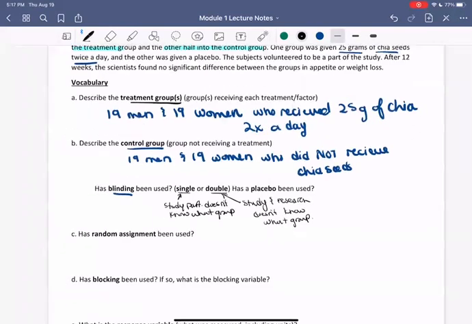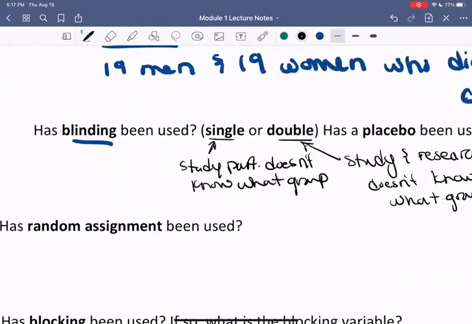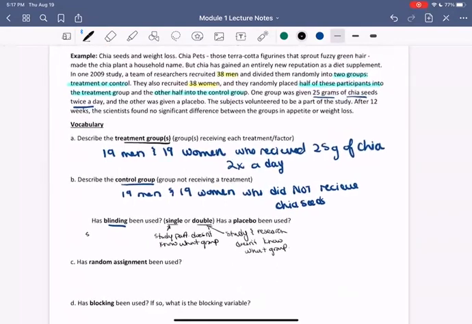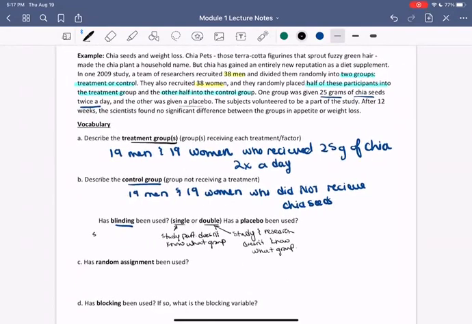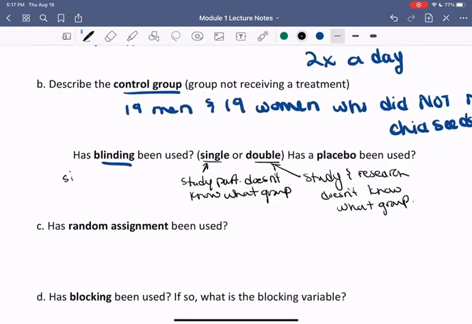So from the language, we can see that this does seem to be single blind, and that is because it says here that one group was given a placebo. So we can assume that they don't know that they're in the placebo group. So we know at least single blind. But they didn't say if the researchers don't know who's in what group.